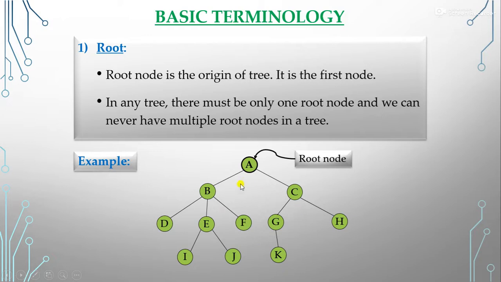How is it a tree? You can see that the total nodes or vertices here are 11, and how many edges are there? You can count: 1, 2, 3, 4, 5, 6, 7, 8, 9, 10. When you count the edges, there are 10. And I told you that if in any connected graph you have n vertices and n minus 1 edges, then that is called a tree. So this graph represents a tree, and A is the root node of this tree.